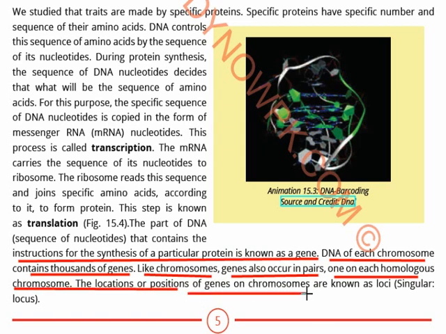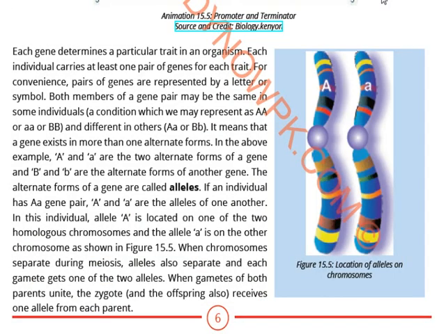The location or position of genes on chromosomes is known as loci. Singular is locus. Wherever the gene is present, that location is known as locus. Understand? The position of the gene on the chromosome is known as locus, and the plural is loci. Each gene determines a particular trait in an organism. For our convenience, the pairs of genes are represented as letters.